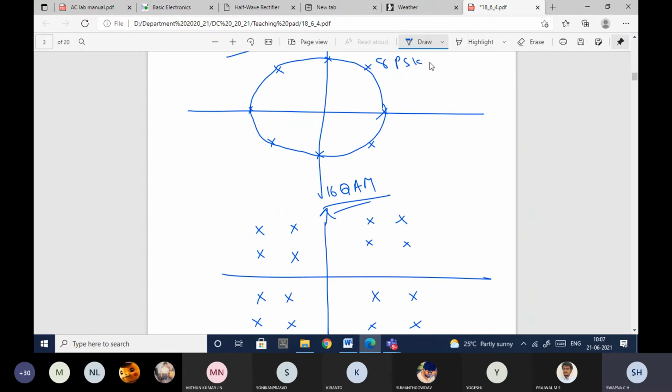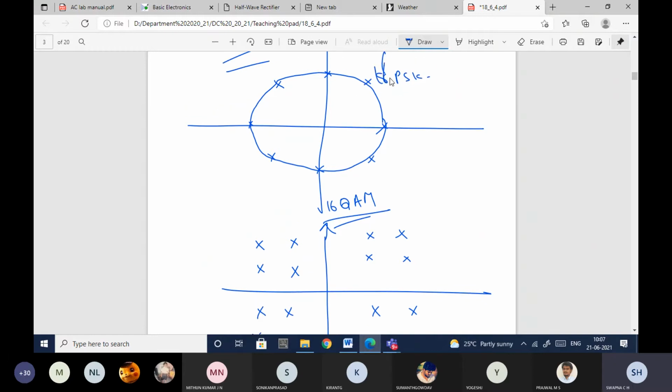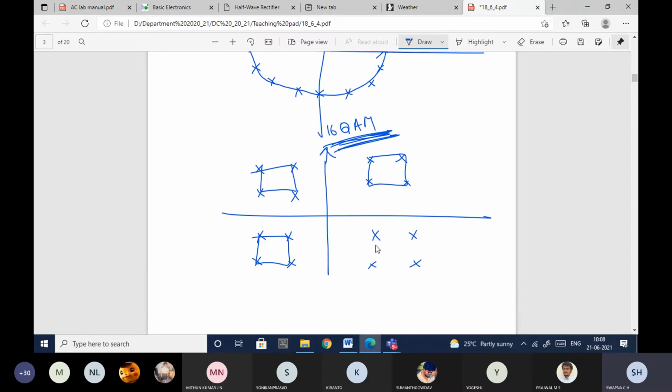So on this only they will ask you the questions. Okay, so this is 16 QAM. This is 8 PSK. If you want 16 PSK, you'll have it in the same way, but more points will be added, but it will be in the form of a circle only. So 16 PSK will be in the form of a circle. The signal constellation diagram will be in the form of a circle. Whereas your 16 QAM should be constructed in such a way that it will be in the form of a square like this. Anywhere you see, it will be in the form of a square. So this is what will happen in QAM.